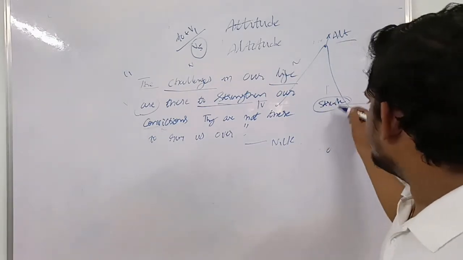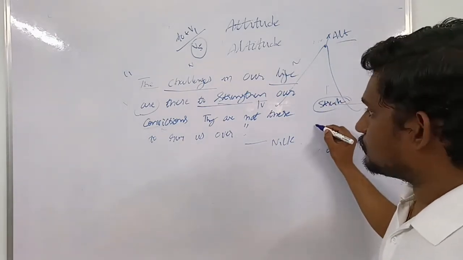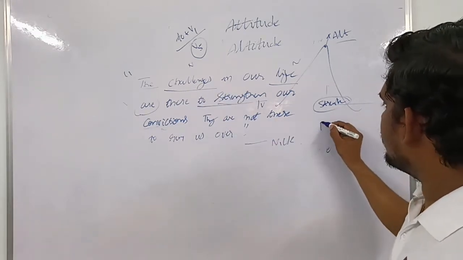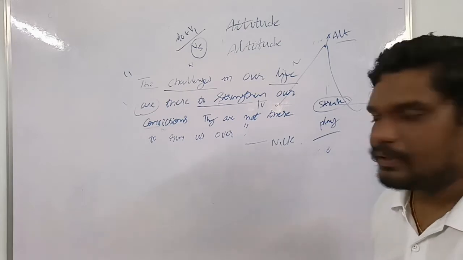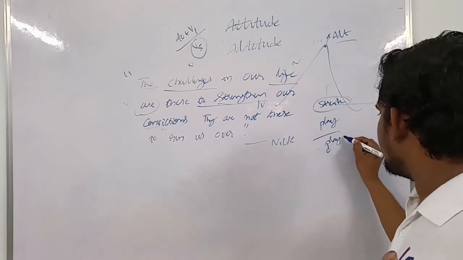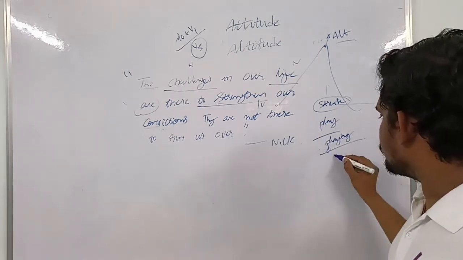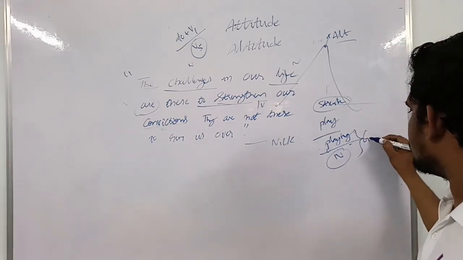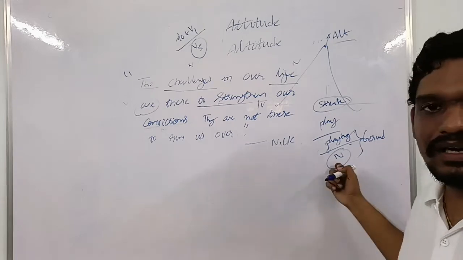For example, play is a verb. We can use this by adding ing as a noun. So playing is a noun, and this is called a gerund.